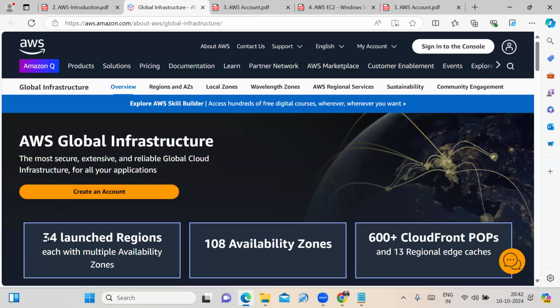Totally, how many regions are there? 34 launched regions are there. Each region can have multiple availability zones. How many regions are there throughout the globe? 34. How many availability zones are there? 108 availability zones are there.